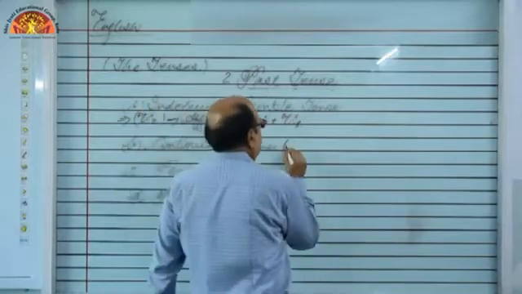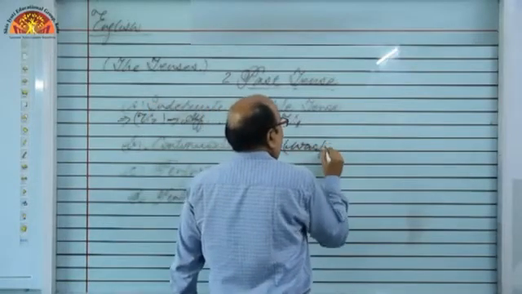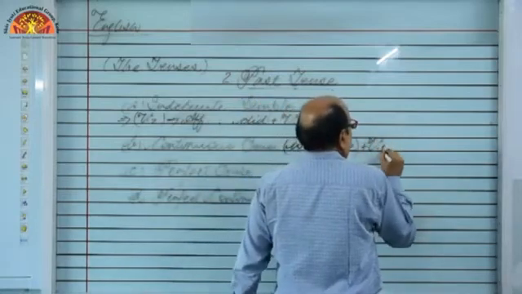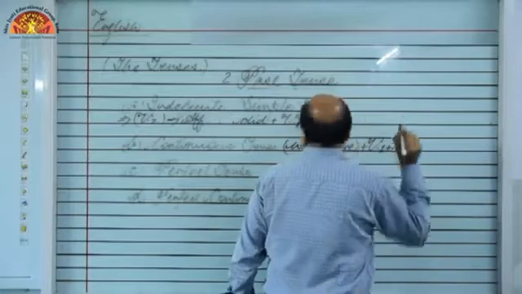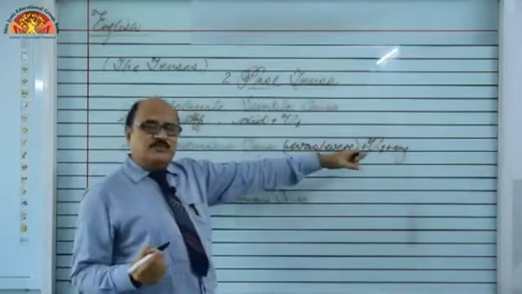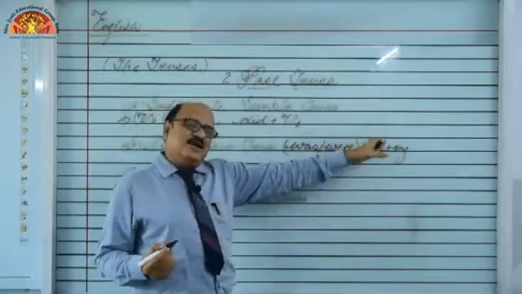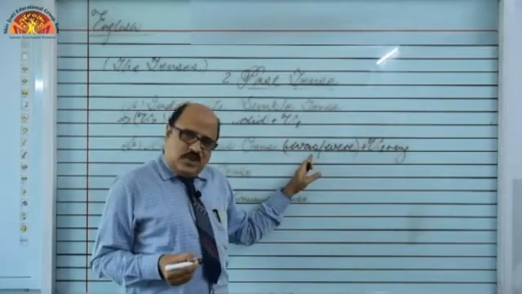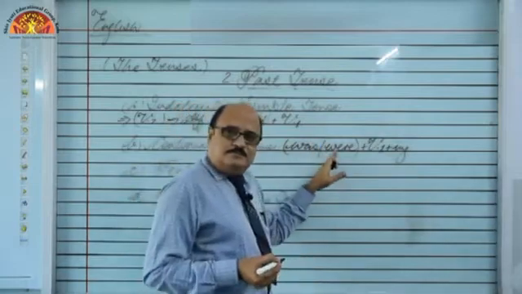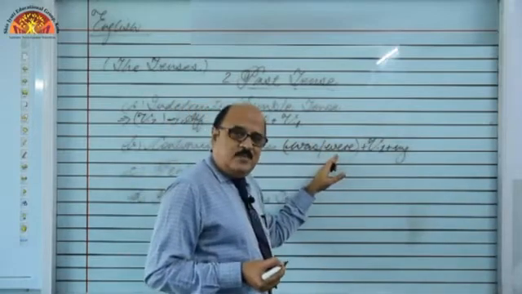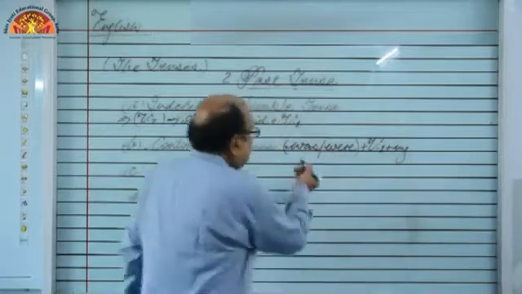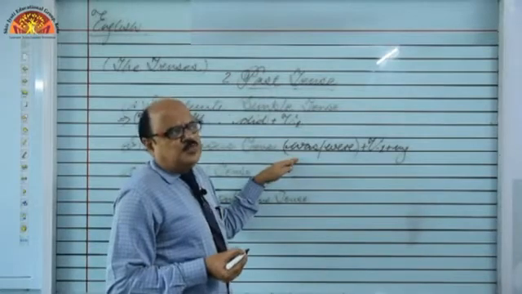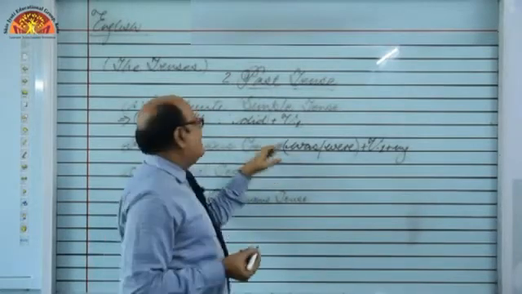So in past continuous tense we use was and were along with the same V1 ing. I told you in all continuous tenses ing form is used. So was and were, V1 ing is used. I was, he was, she was, it was, right? They were, you were, we were. Okay, so in this way we can say I was reading a newspaper. I was reading a newspaper when the guest arrived.